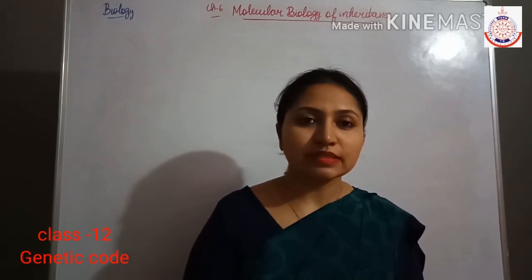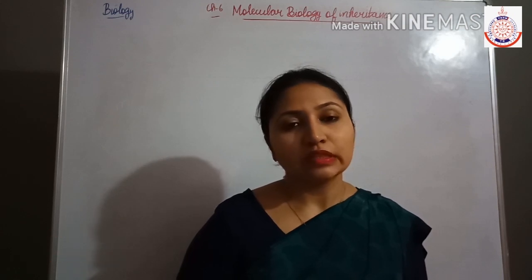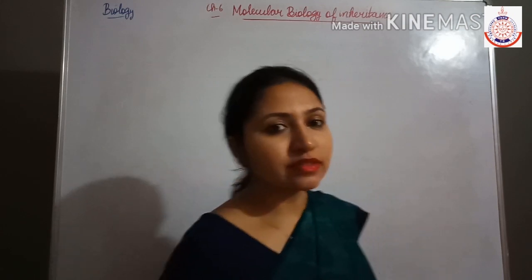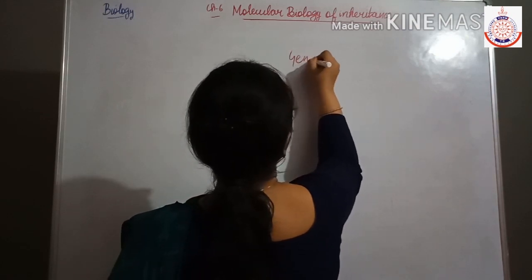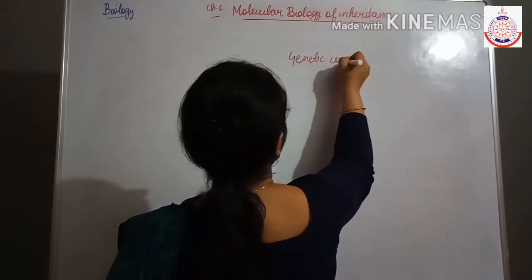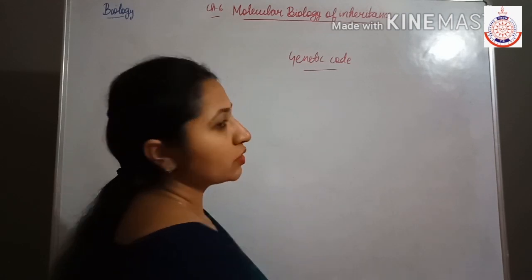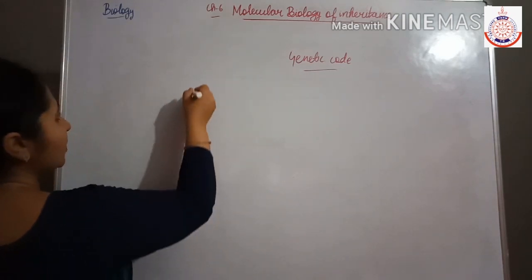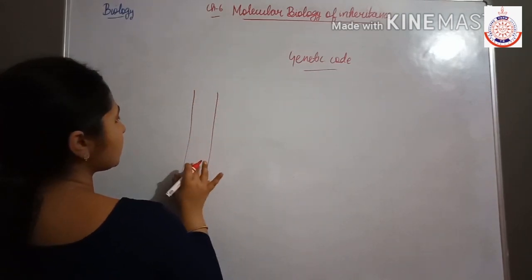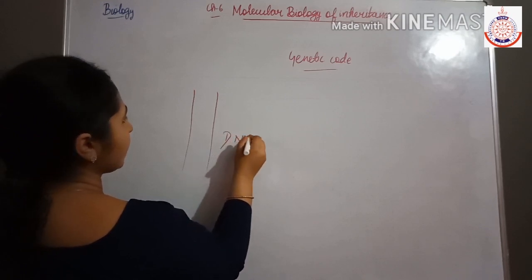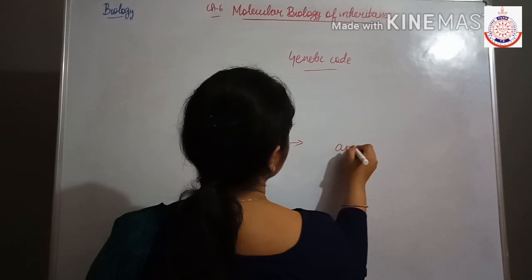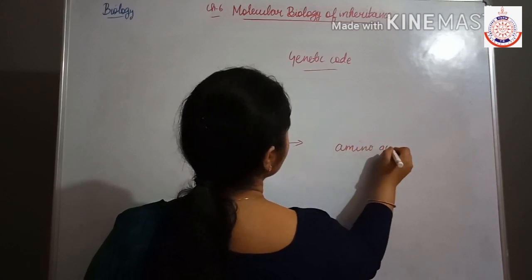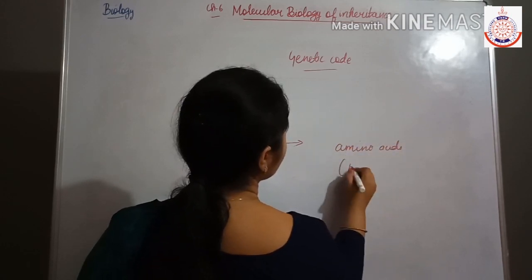So today we will discuss the next topic of the molecular biology of inheritance, which is genetic code. Now what is genetic code? It means the genetic information which is present in the DNA, and it is responsible for coding the amino acids which are present in the proteins.